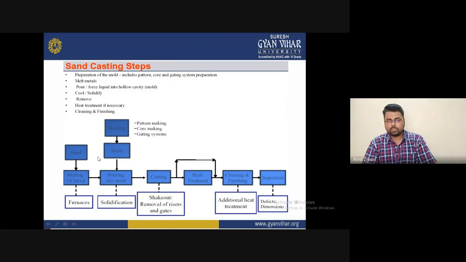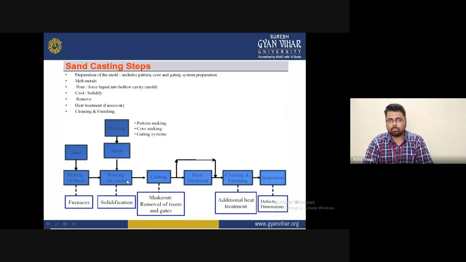So after melting aluminium in the furnace, it is poured into a pot, and then the melt is poured and allowed to solidify. Solidification takes some time, or a minute, depending upon the particular product in the pattern area. After the solidification, the material is removed, and you can find the casting is done. If the casting is properly completed, it gives the standard size which we want to produce.